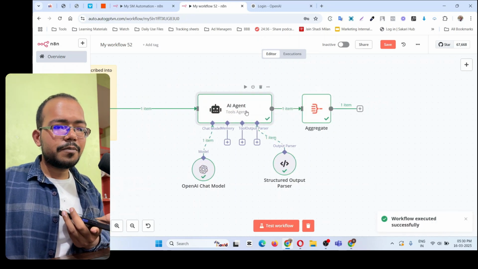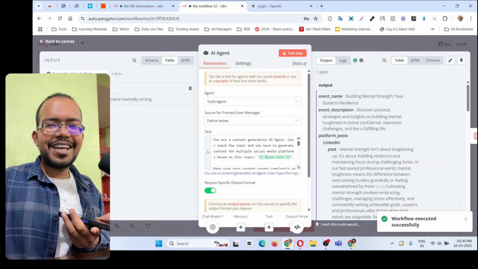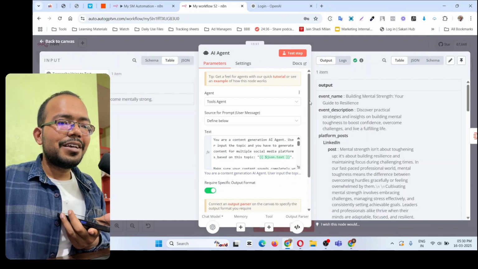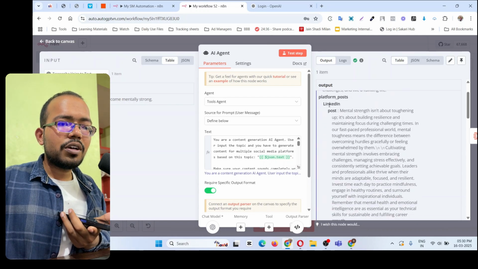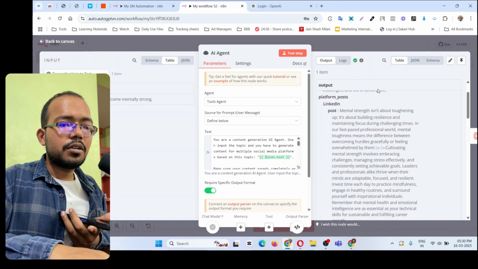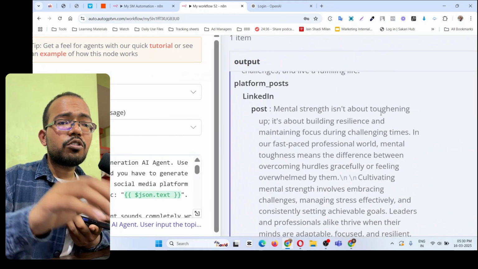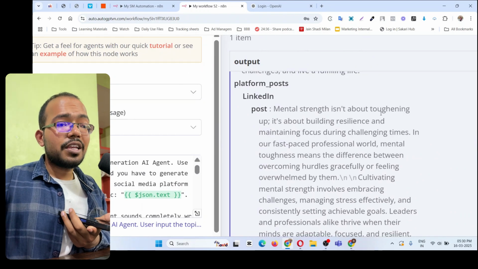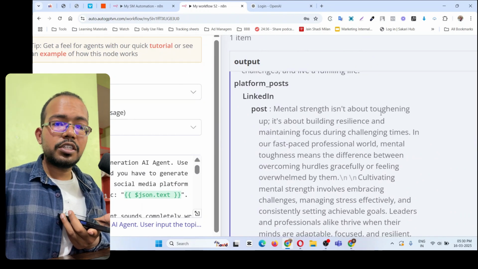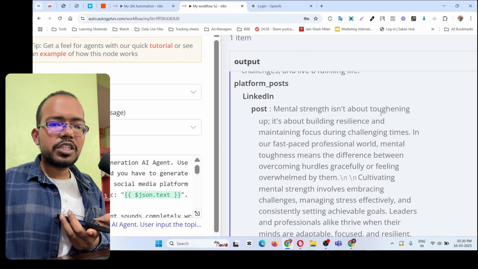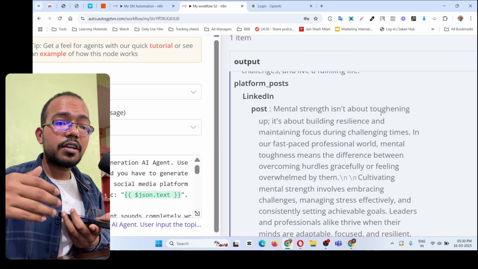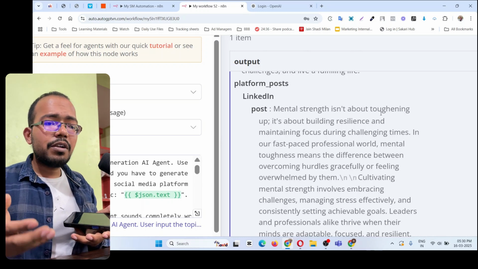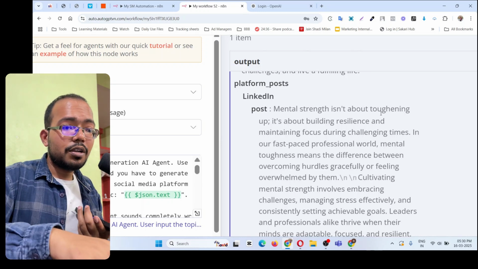So already done. Let's see. It's looking so beautiful, huh? Here, event name, event description, and everything, the way I want the output to be. So first is the LinkedIn post. Let's see. Mental strength is not about toughening up, it's about building resilience and maintaining focus during challenging times. In our fast paced professional world, mental toughness means the difference between overcoming hurdles gracefully or feeling overwhelmed by them. See, so it is cool.